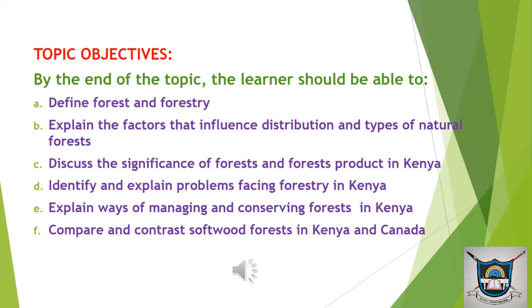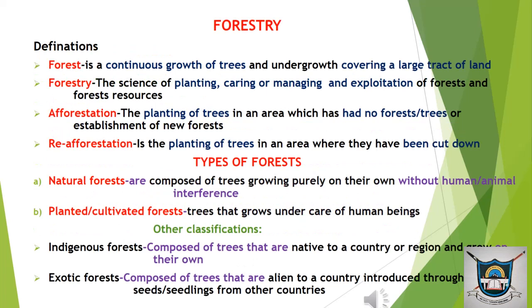It's good to note that these objectives are derived from your syllabus, that is your course outline, that you are expected to know as it pertains to forestry, our topic in Form 2. So we move ahead. We have to be able to define some terms. And term number 1 is forest.